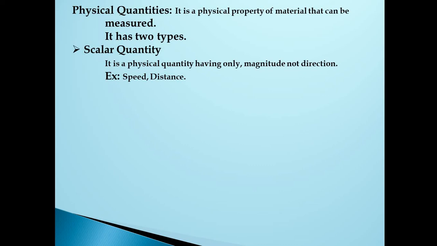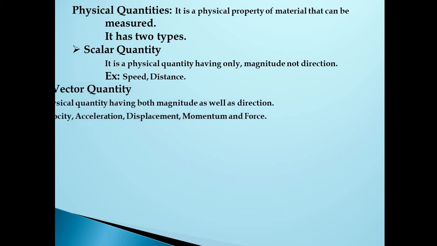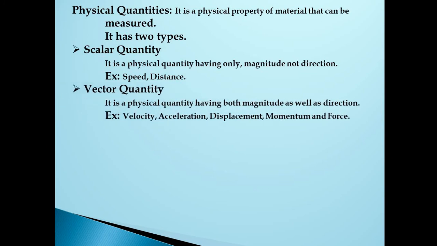You can go at a speed of 30 kilometers per hour, 50 kilometers per hour, but you don't give the direction. Distance, you calculate the distance from initial position to the final position. Next, a vector quantity. What do you mean by vector quantity? It is a physical quantity having both magnitude as well as the direction. It should have both the magnitude and the direction. Velocity, for example, velocity, acceleration, displacement.